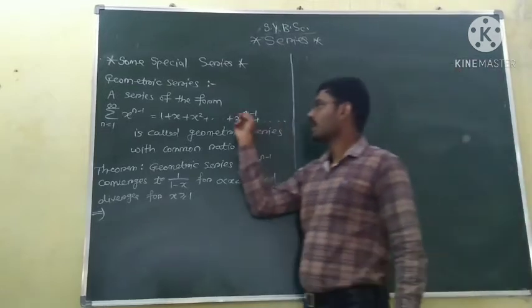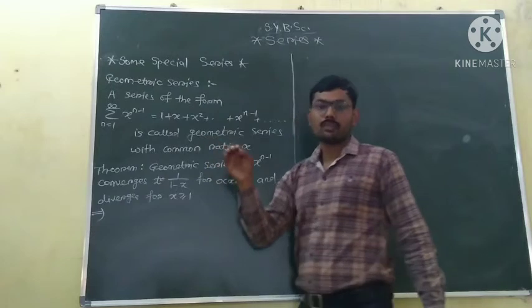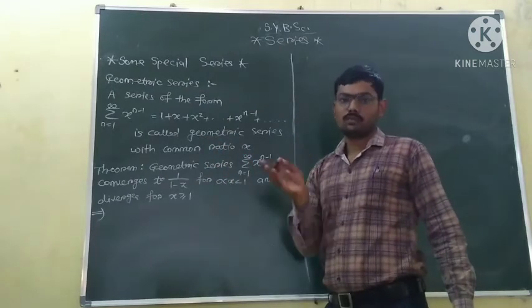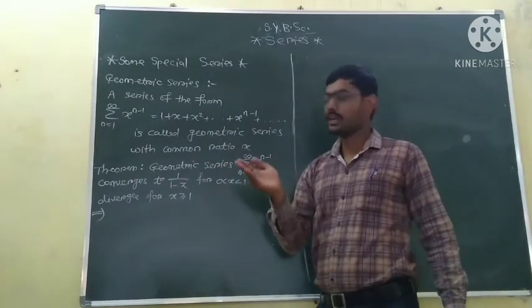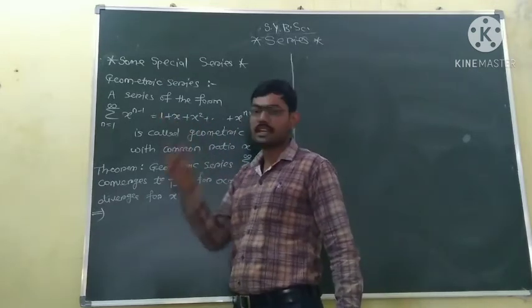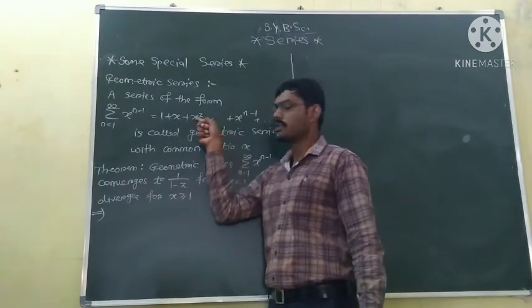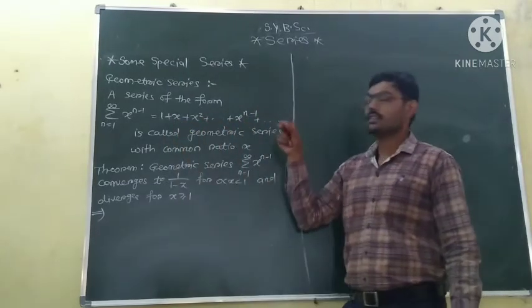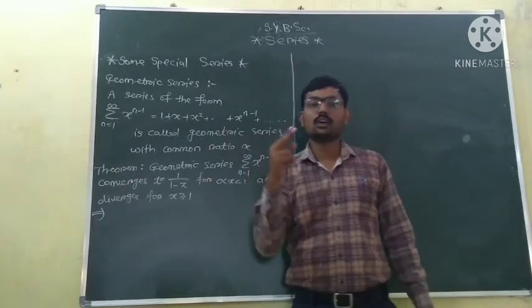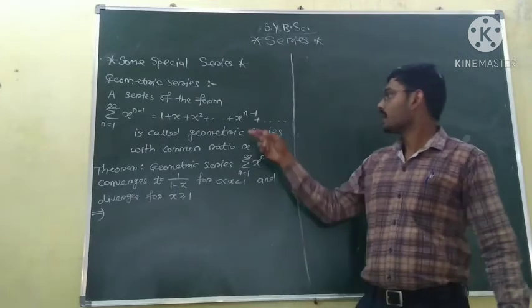This type of series is called a geometric series with common ratio x. If you take the ratio of any two consecutive terms, second term upon first term, x by 1 is x, x square upon x is x, x cube upon x square is x. So if you take the ratio of any two consecutive terms, that is next term upon previous term, you will get x.